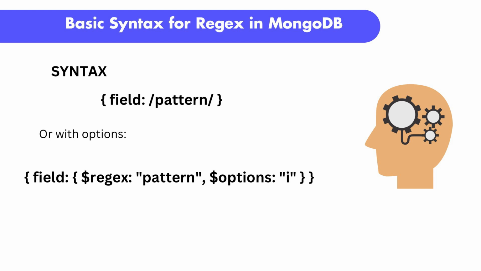Basic syntax for regular expression in MongoDB. In the object there must be a field with a pattern. Pattern must be enclosed with slashes. So it is a simple syntax, or you can also do it like this. If you want to give options, then you need to use an object of field colon object of $regex, there the pattern, and $options colon i. I will explain them clearly.